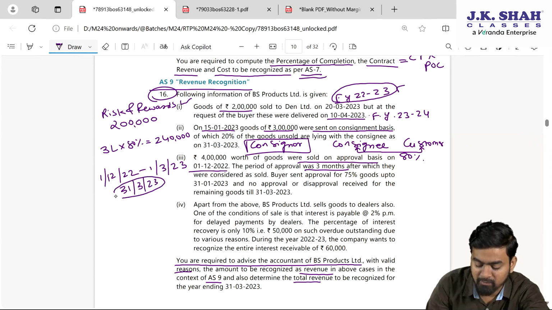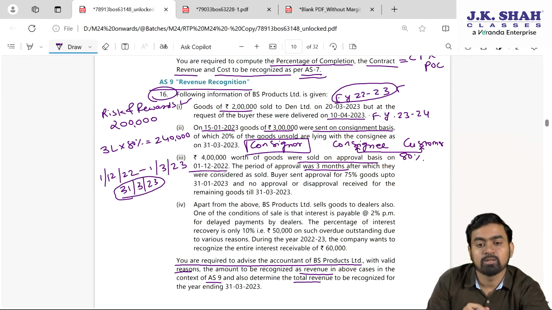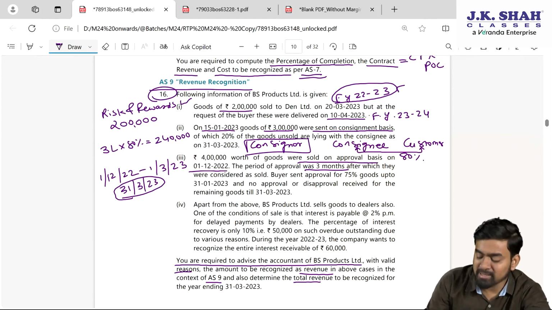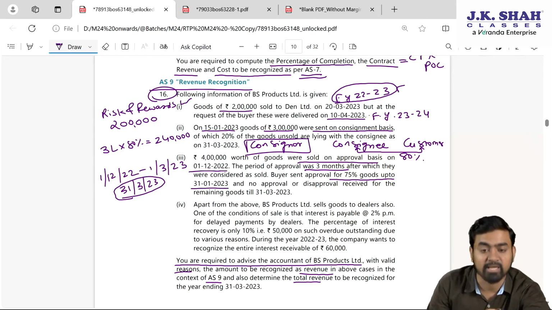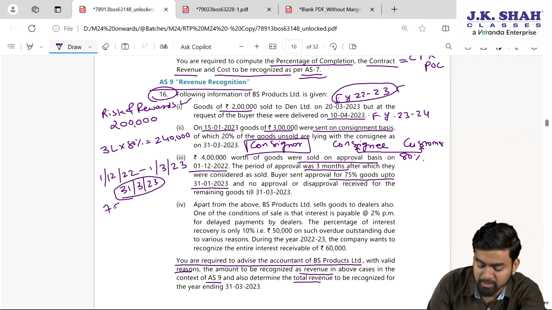My year end is 31st March 23. So my dear students, buyer sent approval for 75% up to 31st Jan. Up to 31st of Jan, he approved 75%. Very good. So 75% is my sales. Fine. No approval or disapproval received for the remaining till 31st of March.